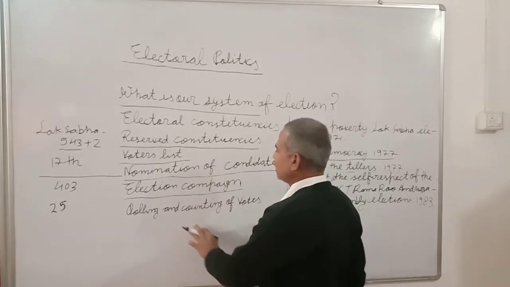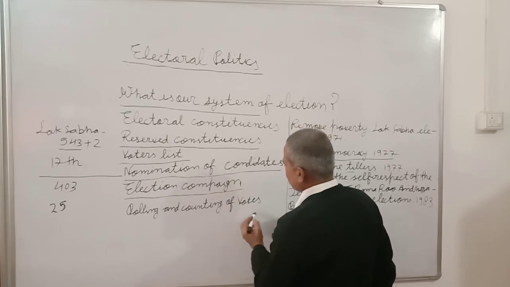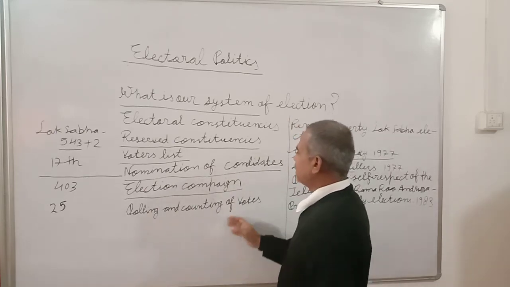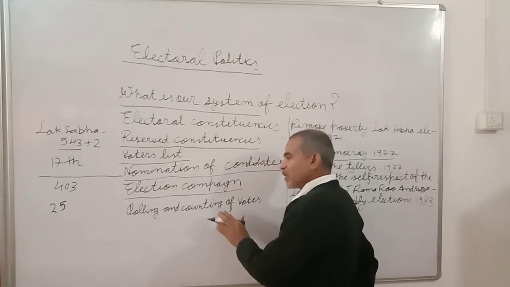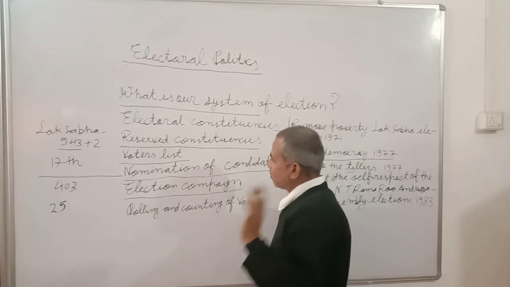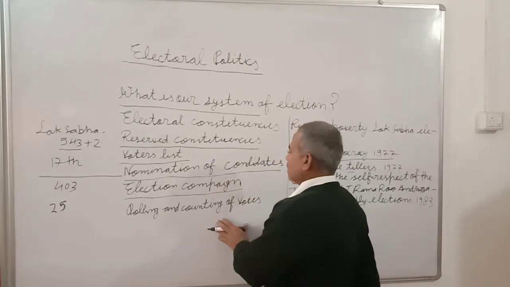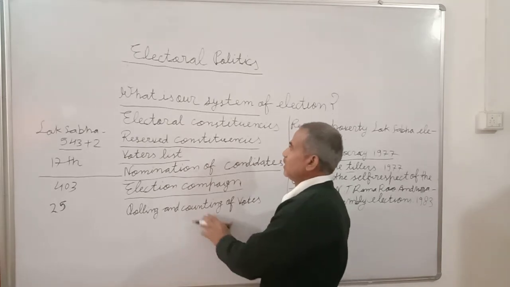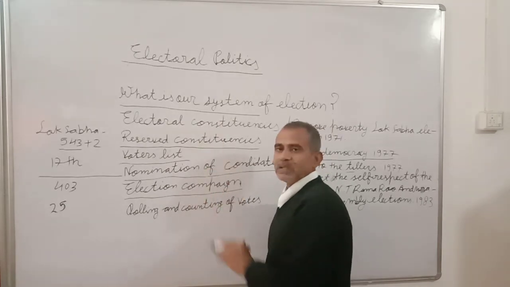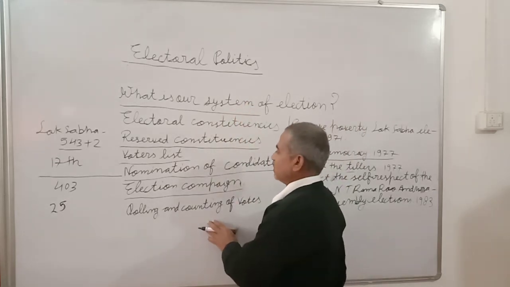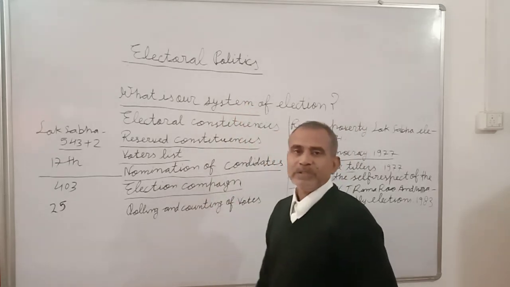In this counting, the party that comes as a winner, or the candidate who secures the minimum number of votes, gets elected.